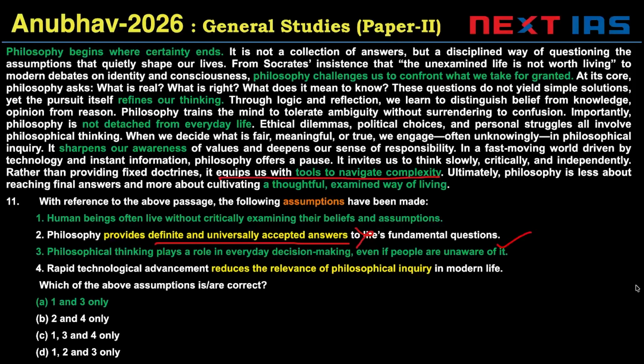Four, rapid technological advances reduce the relevance of philosophical inquiry. Nowhere in the passage has this been suggested. If four is invalid, B and C are gone, and if two is invalid, D is gone. The right answer is option A only.